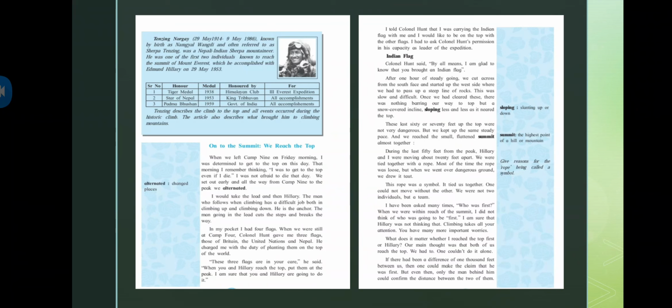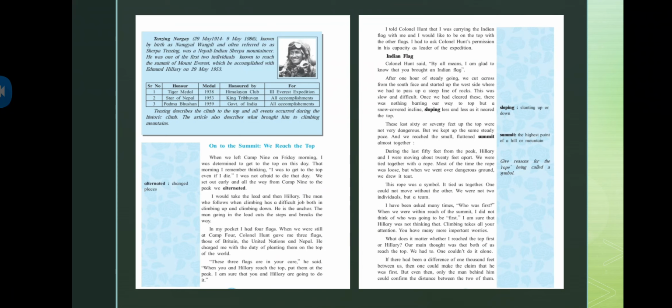So, basically, I told Colonel Hunt that I have the Indian flag also in my pocket. So, I would like to reach on top with all these four flags. It's not just three flags that he's talking about, but all four flags. Means the other three flags are of Britain, United Nations, and Nepal, and the fourth one is of India. So he's saying, I would love to reach on top with all these four flags, but he also had to ask for the permission from Colonel Hunt. So he asked for the permission as he was the expedition leader.